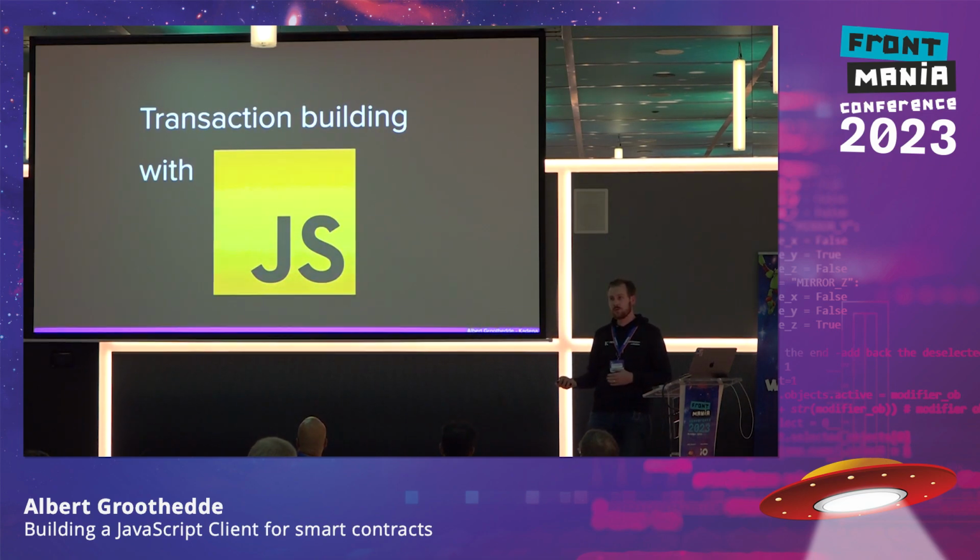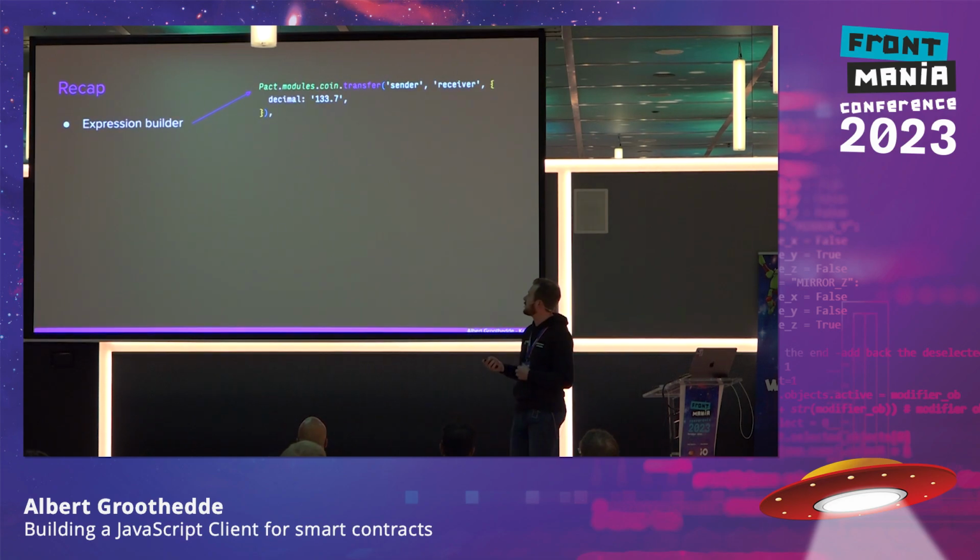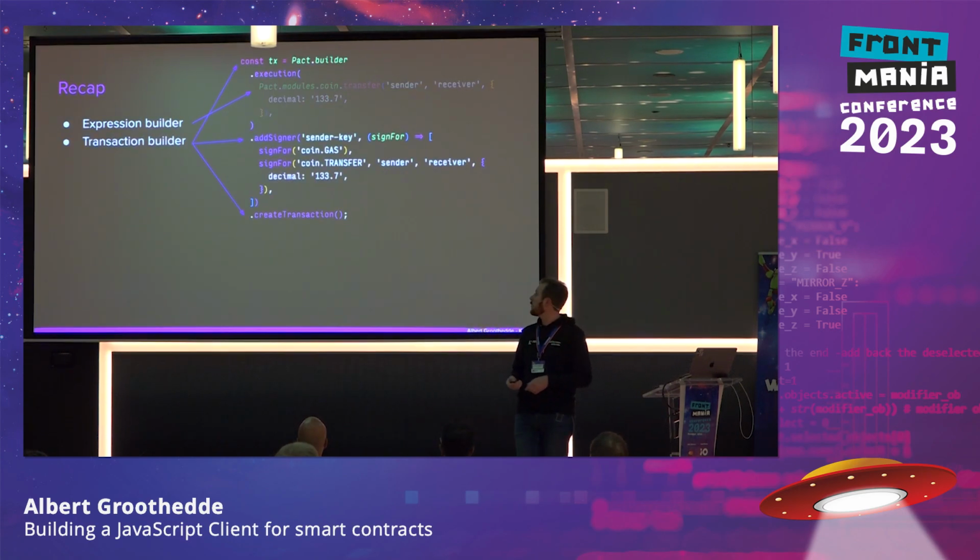So what did we do? In recap, we have built an expression builder where we can make expressions based on the signature of functions in the smart contract. We can then also build the transaction up with more components that we need in order to make a complete transaction that can actually be sent to the blockchain.